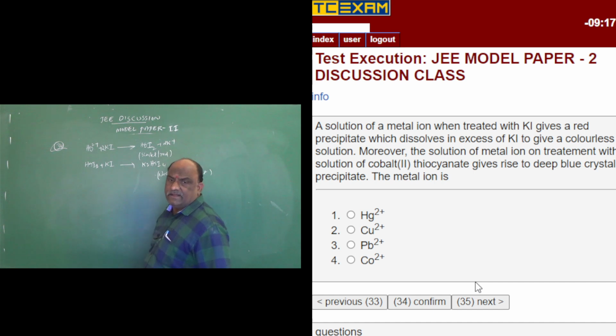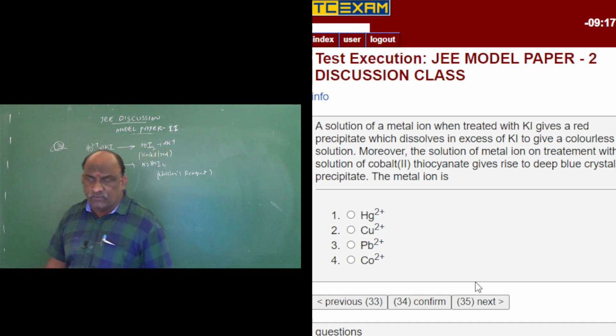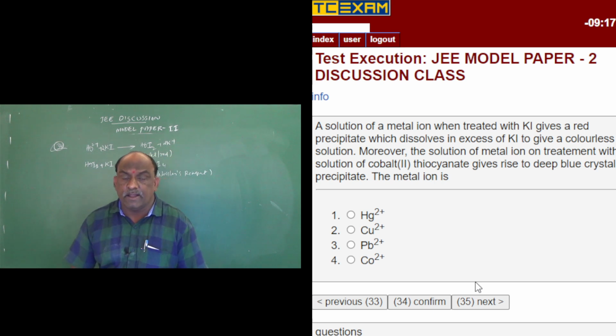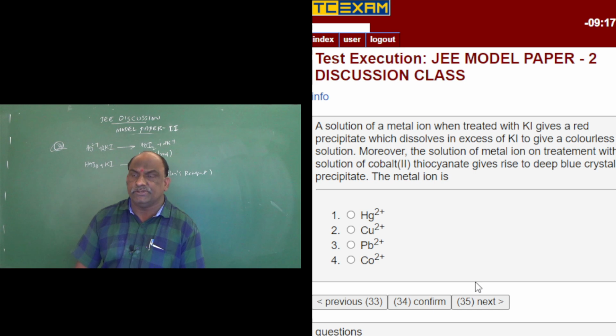Nessler's reagent can be used for the detection of the ammonium ion. Ammonium ion can be found out by using Nessler's reagent. Salt solution plus ammonium ion gives a reddish brown precipitate. The precipitate dissolves in excess of potassium iodide to give a colorless solution.